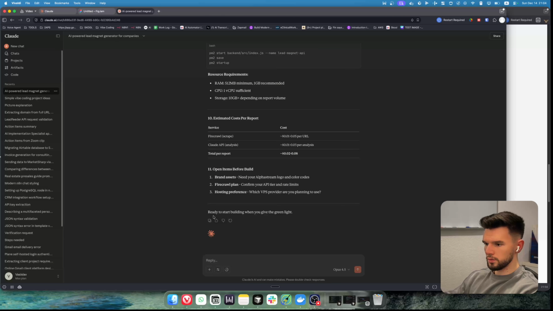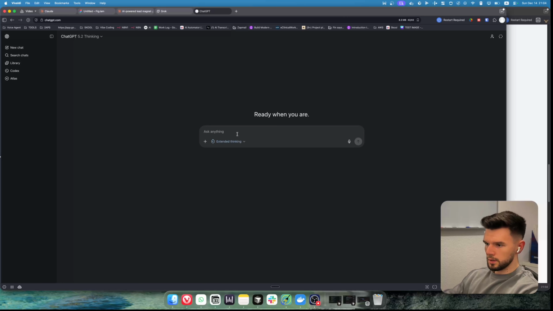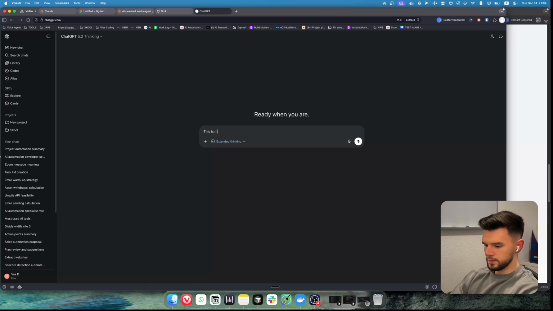So basically we're gonna go to the bottom, copy it, and open ChatGPT and Grok. And we're gonna say something like, this is an app that I want to create, and I have this plan. I want you to, what do I write? Think through it very carefully and suggest changes to the plan if necessary. Also, if you suggest changes, I want you to give me your reasoning and why it would be better. Then I just paste it.